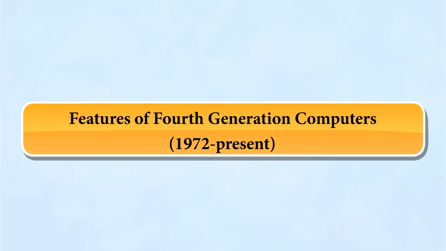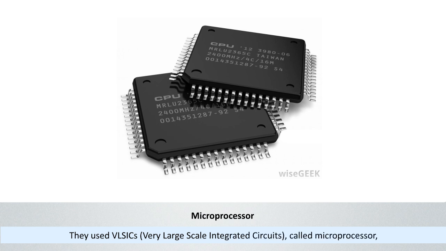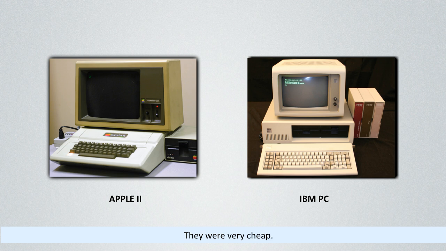Features of fourth generation computers, 1972 to present. Some features of fourth generation computers are: they used VLSICs, very large-scale integrated circuits, called microprocessors, as the main component. They were very cheap. They were very small in size.